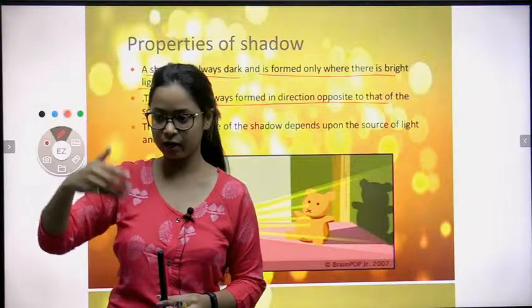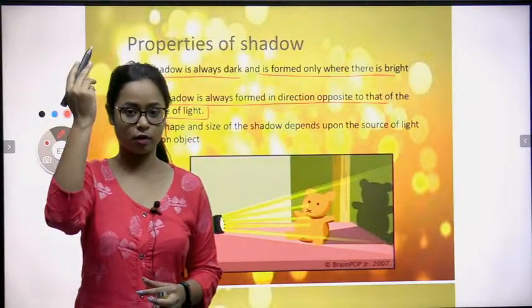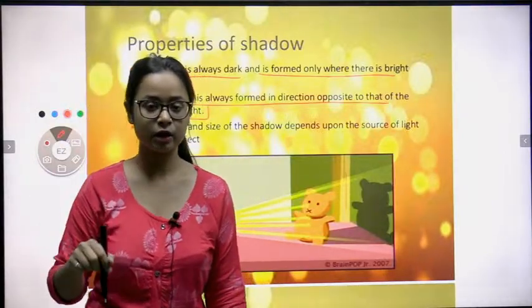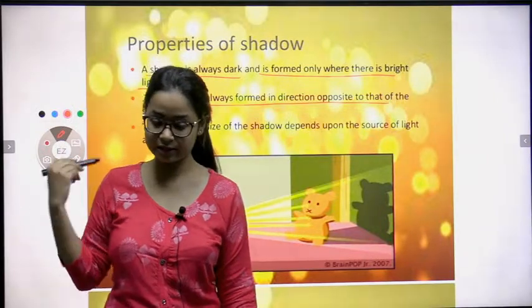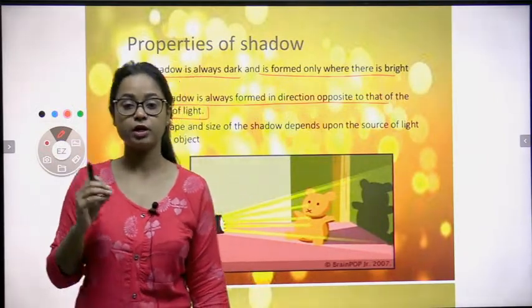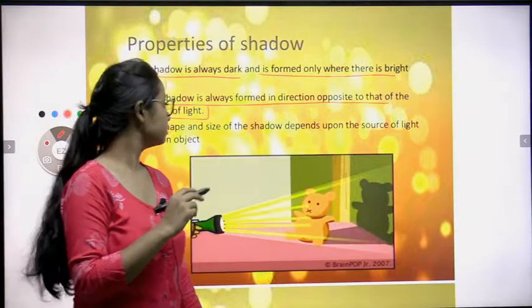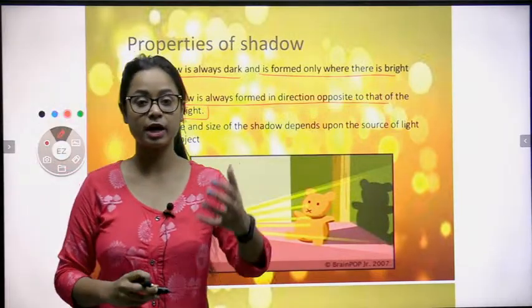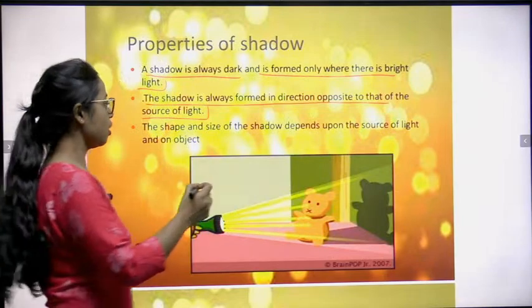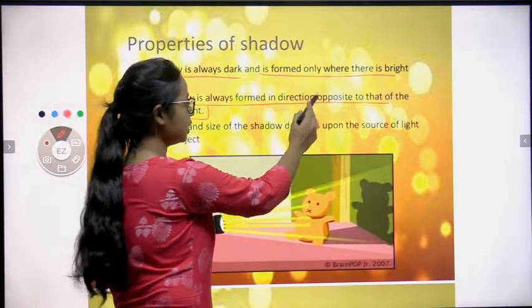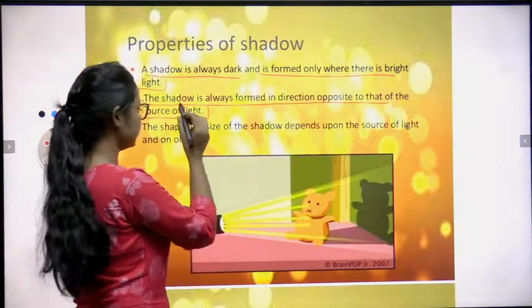If I am standing near, for example, there is a light over me, and I am standing down or in this direction, then the shadow will not form. For forming a shadow, you have to stand on the opposite side of the object. So the shadow is always formed in the direction opposite to that of the light.